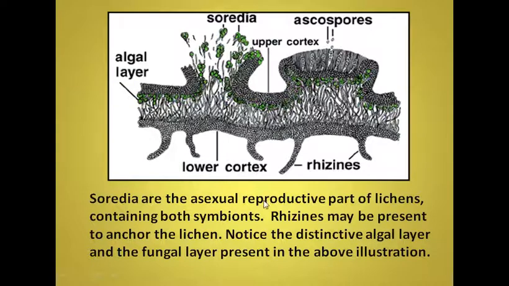The spores produced by lichens are called soredia. You can see soredia, the asexually reproductive part of the lichen, which contain both symbionts, fungus and algae. Algae are generally green algae or cyanobacteria, that is blue-green algae, whereas fungi are generally Ascomycetes, and sometimes Basidiomycetes. You can also see a structure labeled rhizines, which are used to anchor the lichen into the substratum.